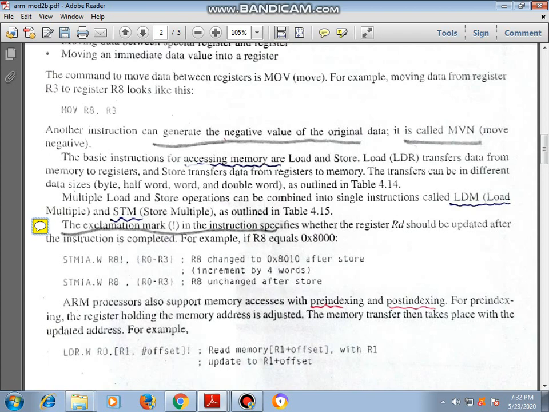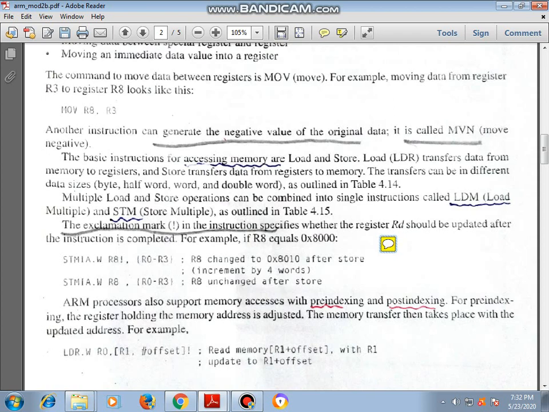What is the meaning of this instruction? R8 changes to this value after storing, which means it is incremented forward. Here we can see IA is present. IA means increment after.